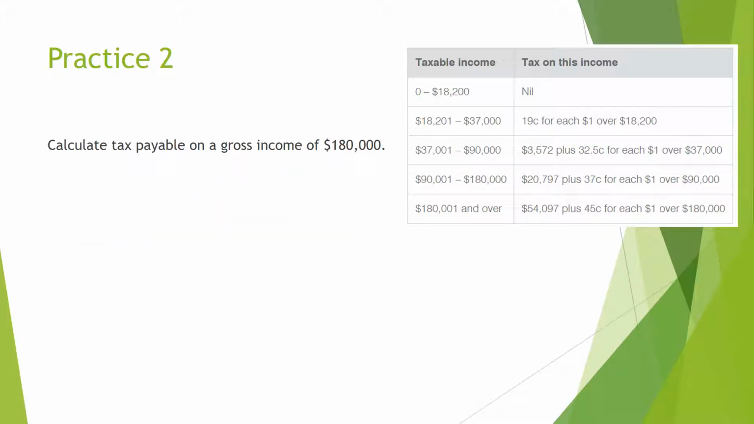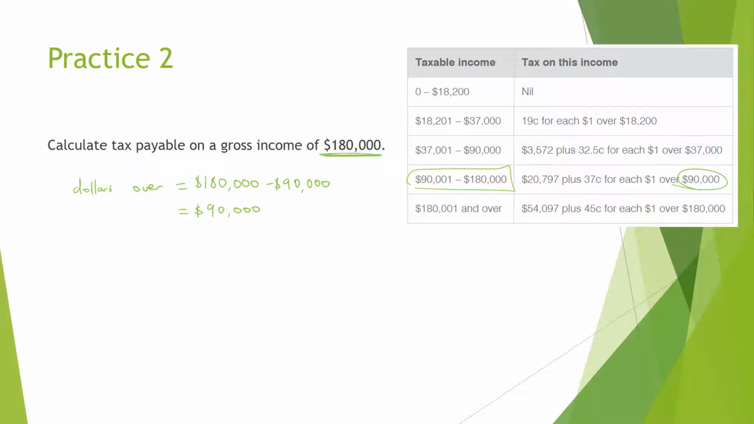All right, this is the final question. Have a go at it on your own. Okay, this question is in this bracket. So we're going to pay 37 cents for every dollar over 90,000. So our dollars over is going to be 180,000 minus 90,000, which hopefully you can make out easily is 90,000. Stick our dollar signs in.